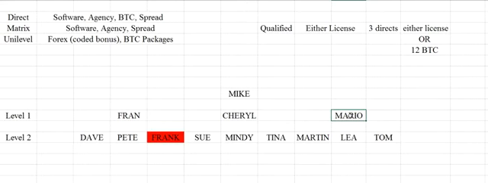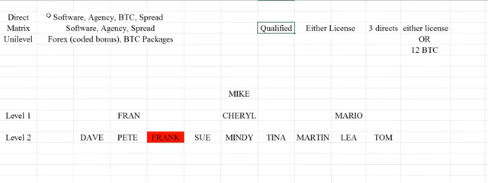He's not qualified on one side or the other. There's no such thing. You're either qualified for all the commissions or only the direct commissions. Now, great point before I get going on this is if you're not qualified, you still earn direct commissions. And by the way, direct commissions, we're talking about any sales you make in terms of BTC, spread, and software.